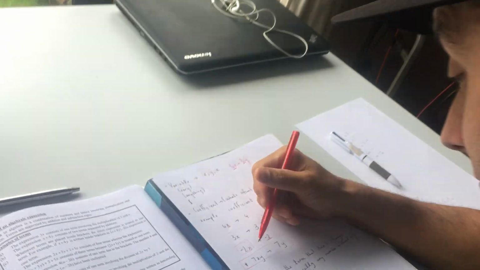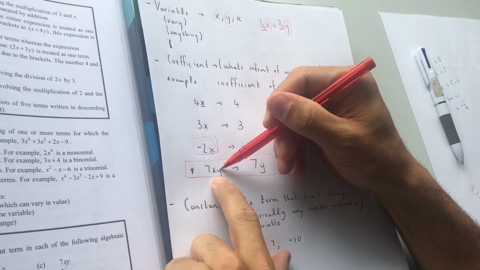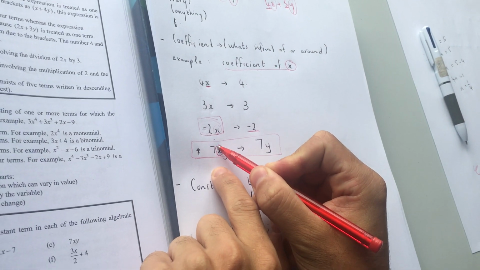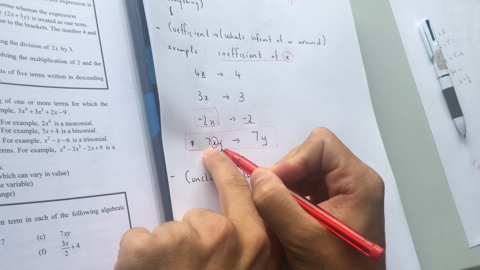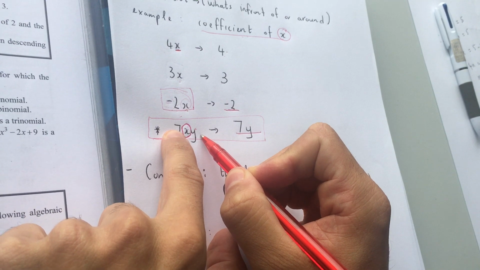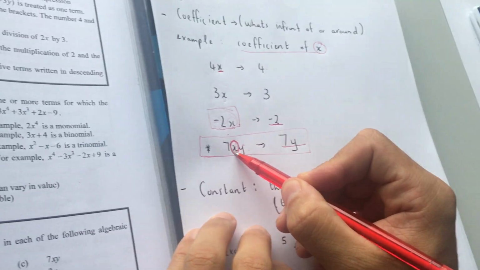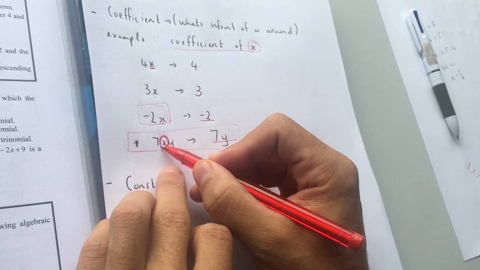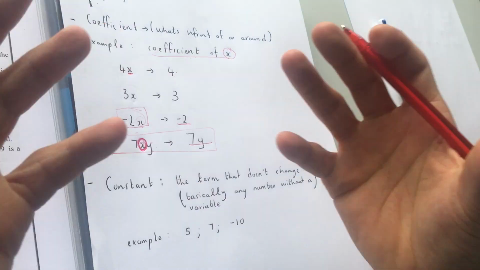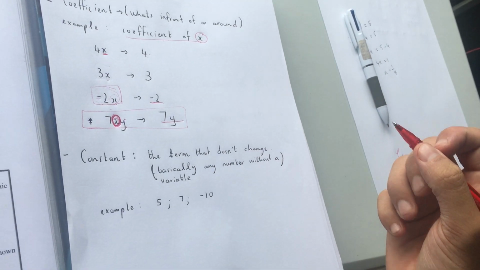So let's look over here. This example, this term is 7xy. They ask you what is the coefficient of x. Here is the x over here. So the coefficient of x is 7y, because it's what's in front of or around. The 100% way of teaching it would be: what do I multiply to x? The coefficient means what do I multiply to? So what have I multiplied this x by? The 7y. But for those of you who are struggling, coefficient: what's in front of and around. All right, so that's coefficient.